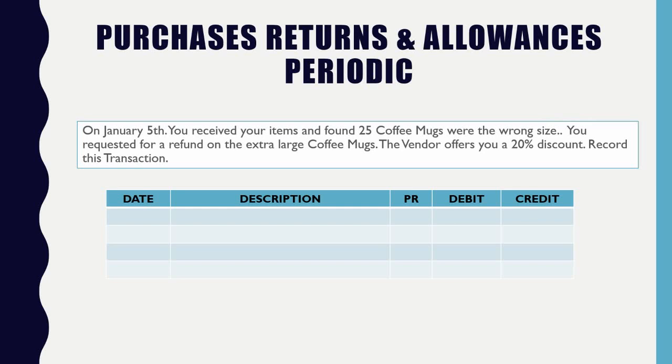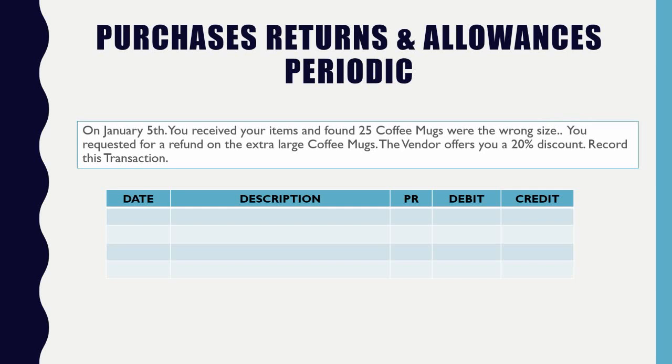Okay. So let's take a look at our top part right here. We have purchase returns and allowances. In this case, this isn't a return. It's going to be considered an allowance, because instead of getting a full refund or a full return, you're getting a portion of the money back.